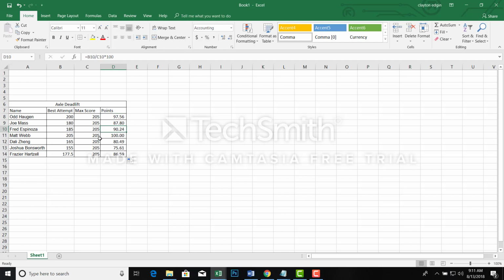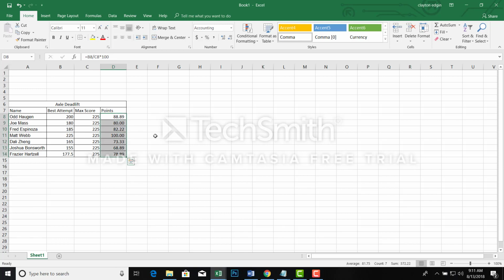What this does is it enables somebody who's very good at one event to really crush everybody else and get some major points. Let's say Matt is king of the hill at this. He's so good at the axle, he actually pulls 225. He's still going to get 100 points like we just saw, but it's going to bump everybody else down. So he's going to be able to create a little more of a gap between him and the rest of the competitors.